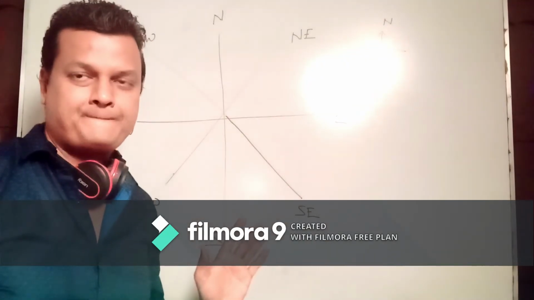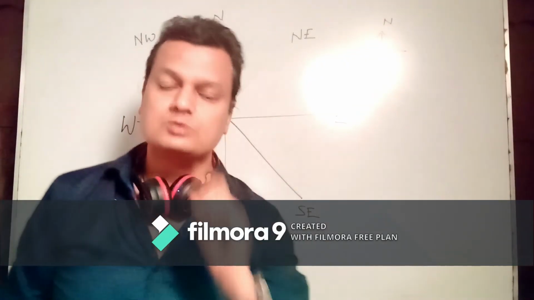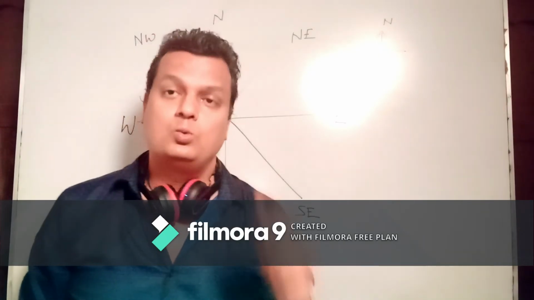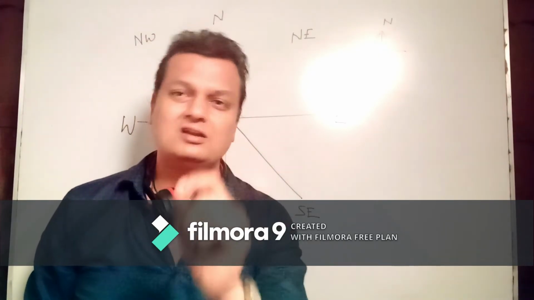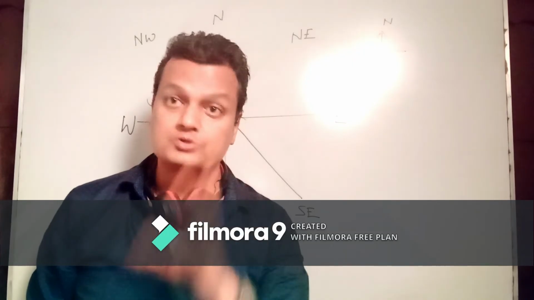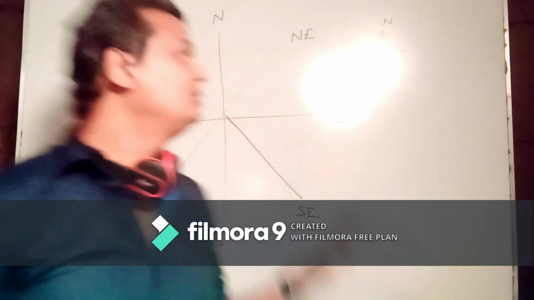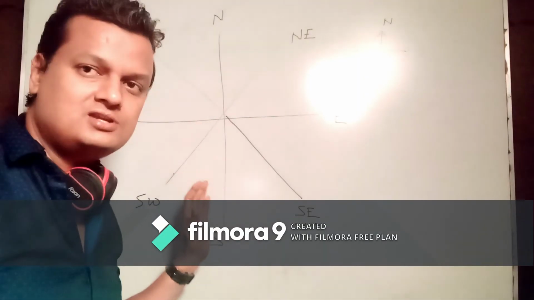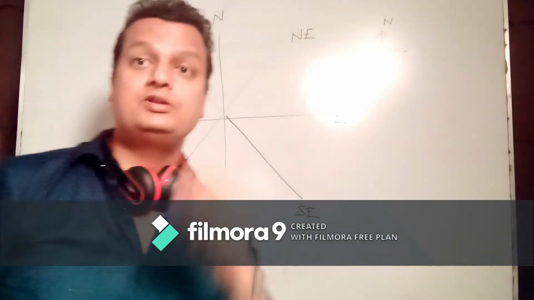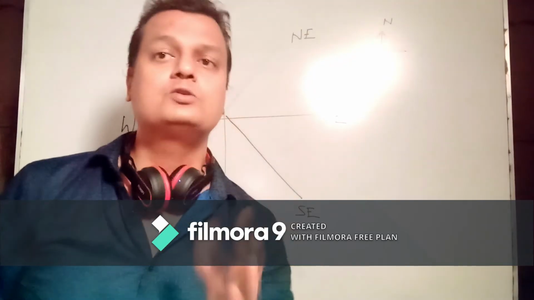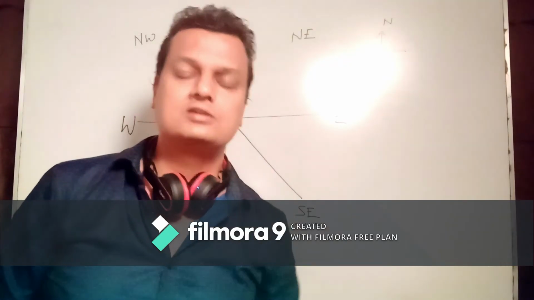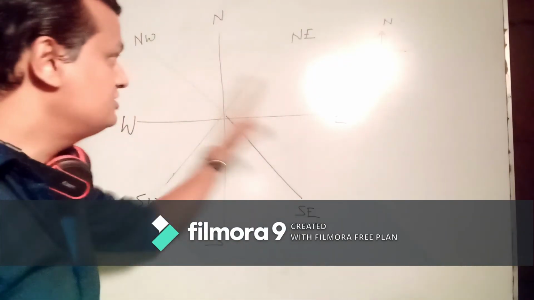When the words general direction or compass direction are used in a question, then we need to draw these 8 directions and find out the direction of any settlement or any related question that we are going to discuss later in the chapter. So these are a total of 8 directions.